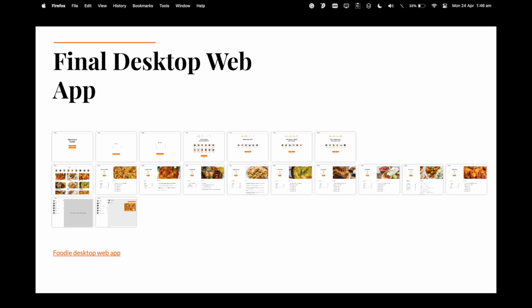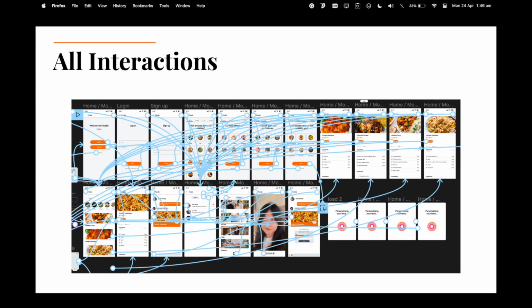This is the final version of my desktop web application. The desktop version was designed to be minimal so that it can also be the version that would run on tablets along with the desktop. All the interactions were programmed in, especially ones that were necessary to the functionality of the app, including ideas that were created in the mashup.